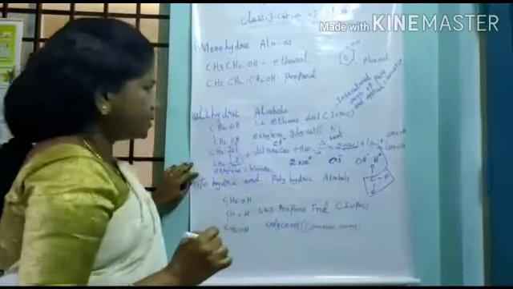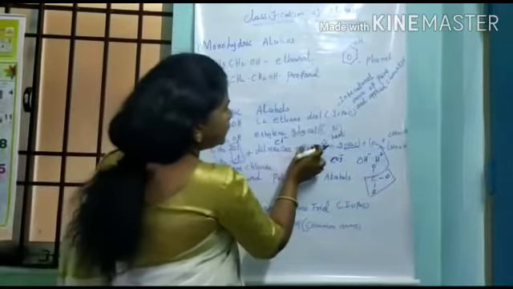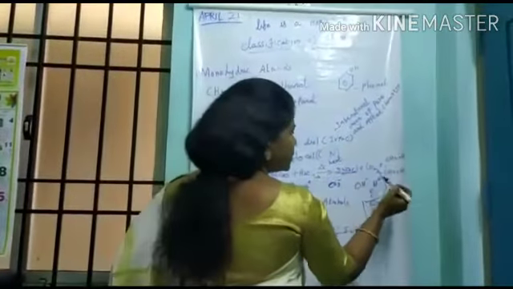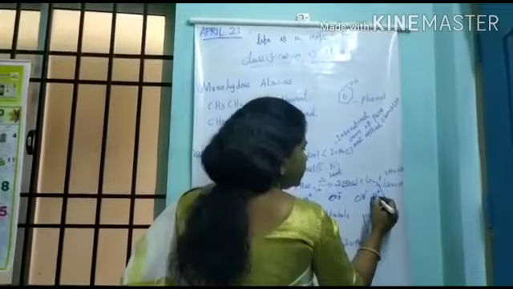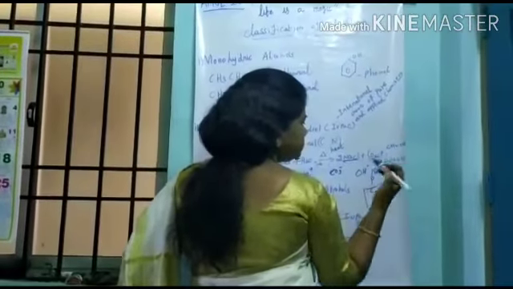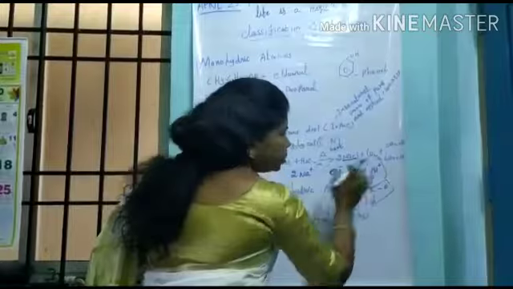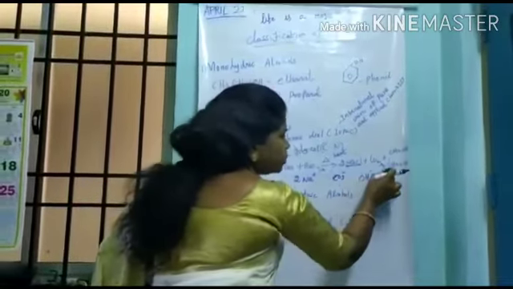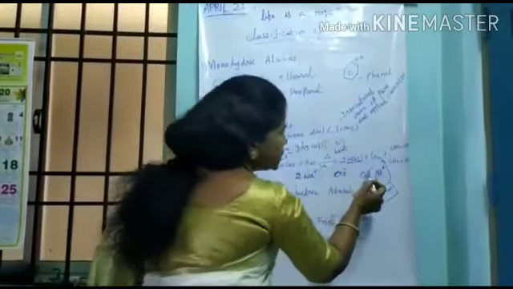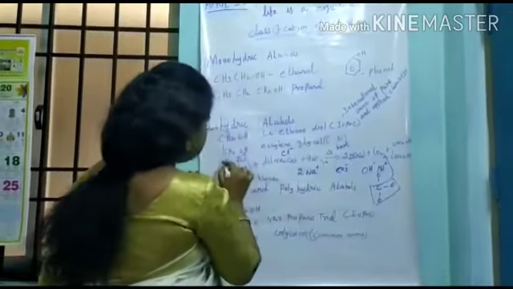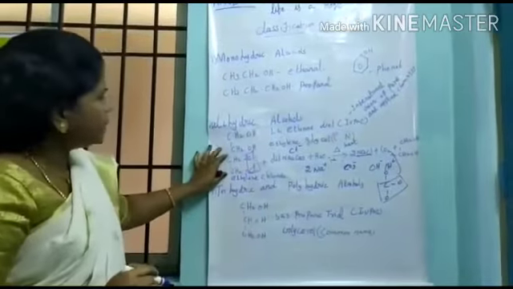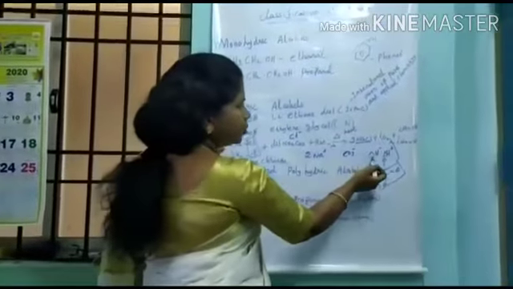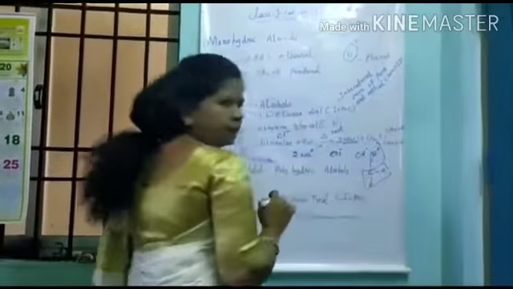Already water has split into OH minus and H plus, so this O will combine with this H plus. So how many hydroxyl groups are present? Two OH groups are present. So this is one hydroxyl group, this is one hydroxyl group. This ethylene is readily available to combine with the OH, so we will get ethylene glycol.